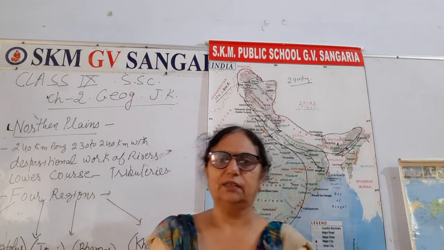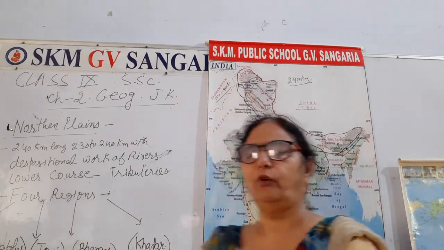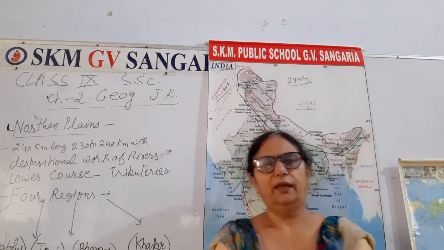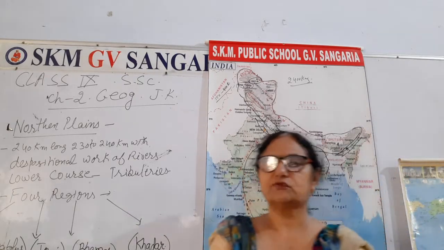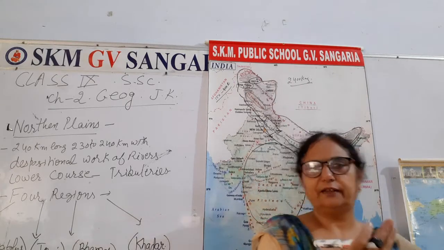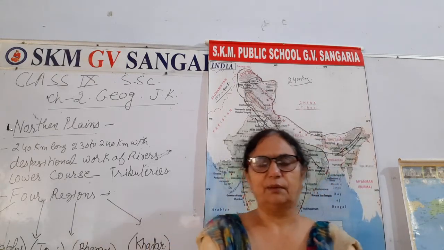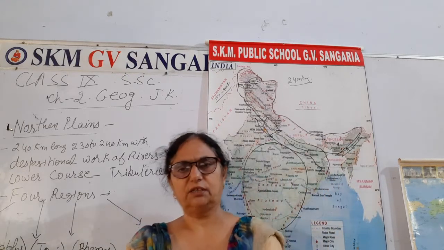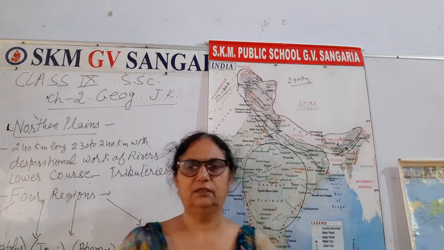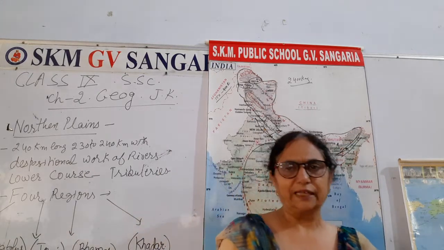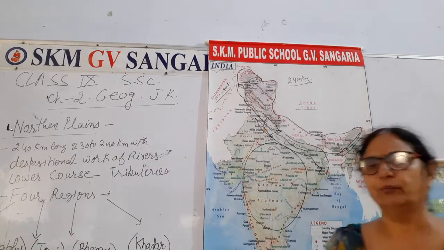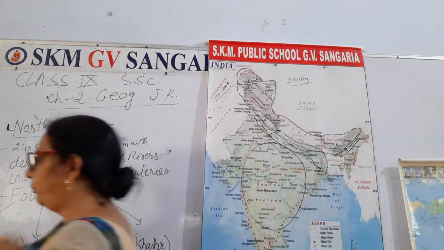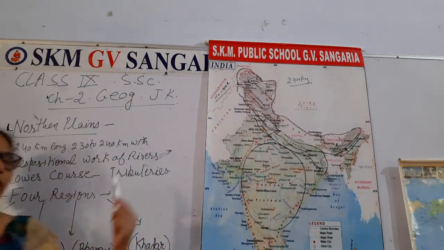Till now we have studied the names of all six physical divisions, India's location, and how these northern mountains were formed. Gondwanaland, territories, all these keywords we have discussed. Plate tectonic theory, convergence, divergence, transformation, volcanic eruptions, that is, the movement of the plates. And then we talked about the major physical divisions of India.